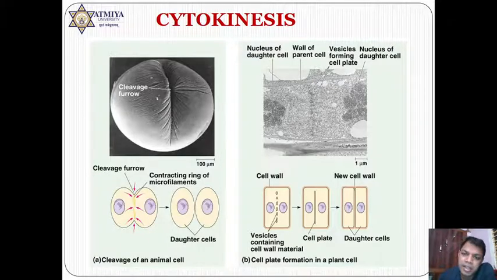If I am talking regarding the plant cell, in plant cell, Golgi body is deriving certain initial materials, and these initial materials are making the cell plate. Now, this cell plate is the base material. The cell plate is converted into primary cell wall followed by secondary cell wall, and now two cells are separated in case of plant cell. So simply we can say that Golgi body derived cell plate is playing an important role in the separation of plant cells, whereas actin derived cell furrow is playing an important role in the cell division process in case of animal cells.